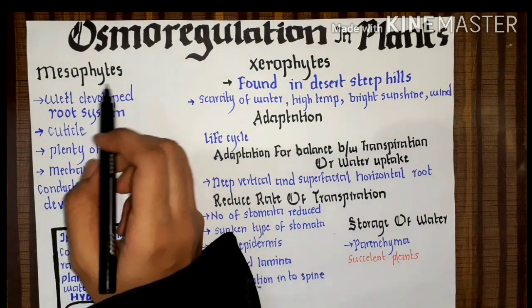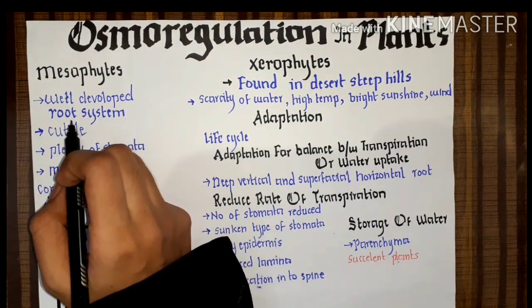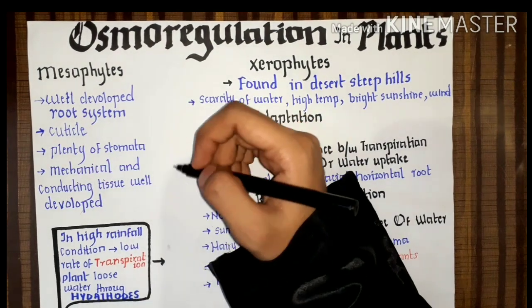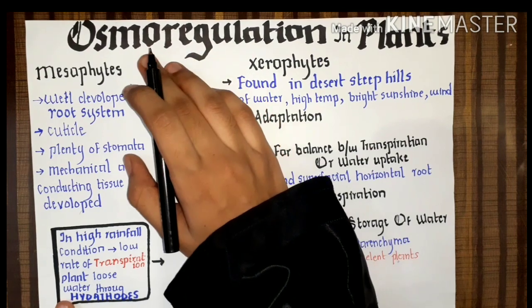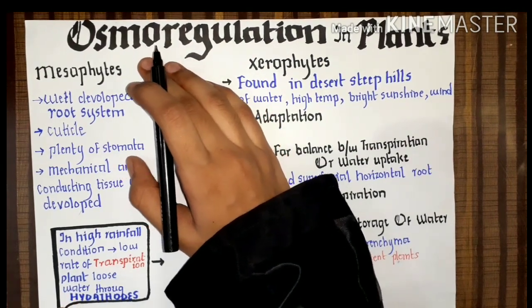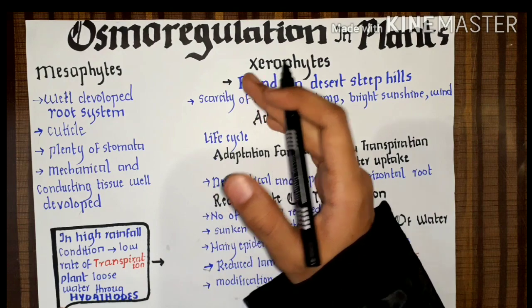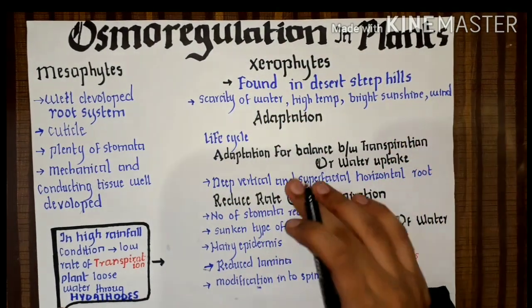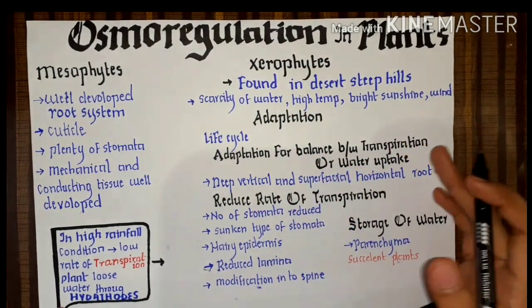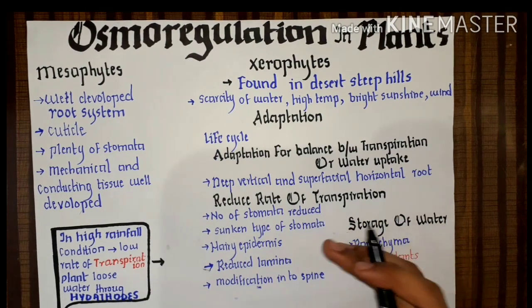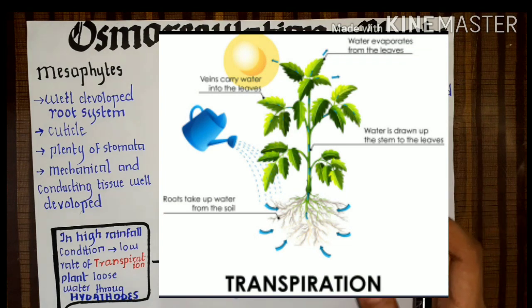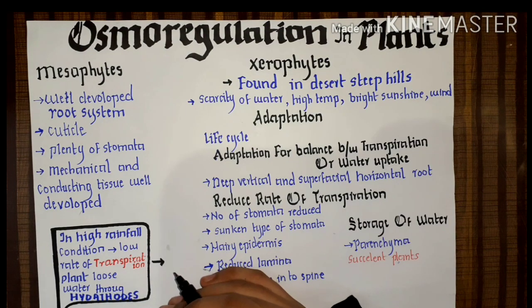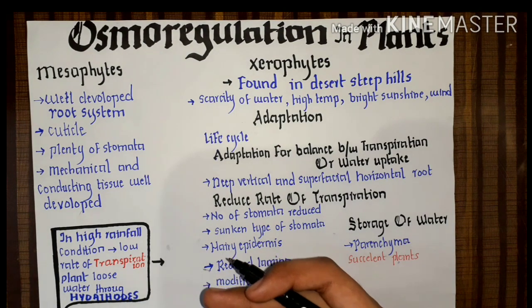Now, mesophytes have a well-developed root system because they have to lose water through transpiration. So let me first explain what transpiration is. Transpiration is the process of water escaping out when the bright sunshine comes over the leaf. It makes the leaf hot, it makes the leaf warm. So the plant makes its entire body cool by the process of transpiration.